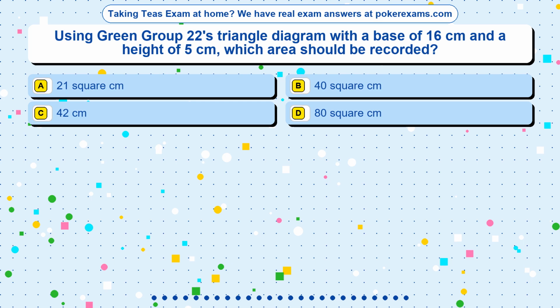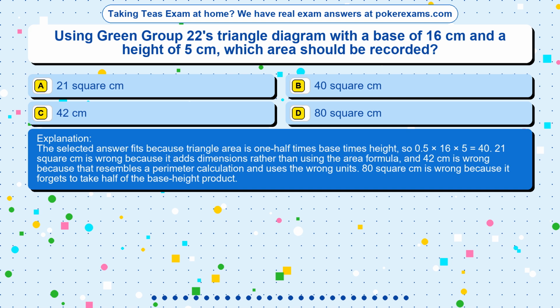The correct answer is option. The selected answer fits because triangle area is 1/2 times base times height, so 0.5 times 16 times 5 equals 40. 21 square cm is wrong because it adds dimensions rather than using the area formula, and 42 centimeters is wrong because that resembles a perimeter calculation and uses the wrong units. 80 square cm is wrong because it forgets to take half of the base height product.